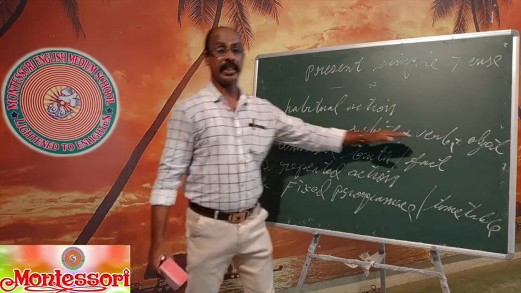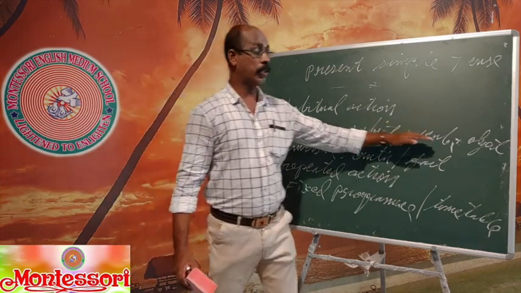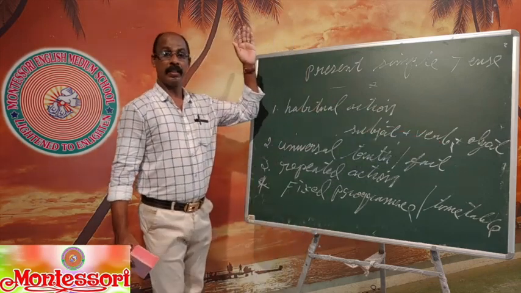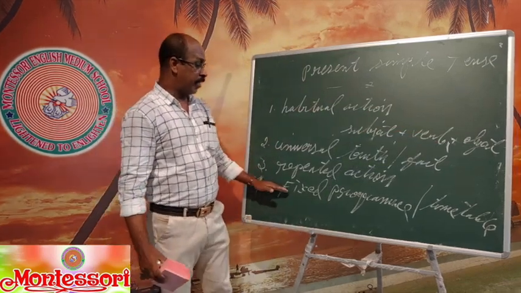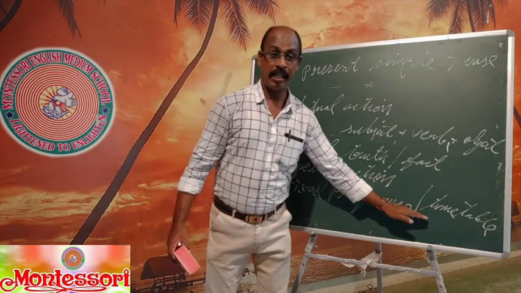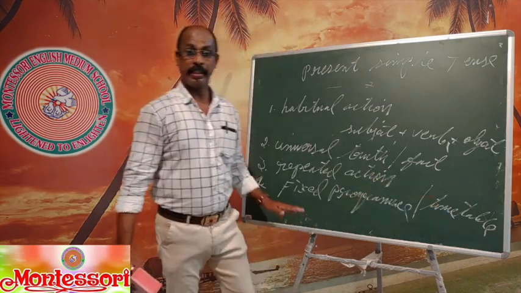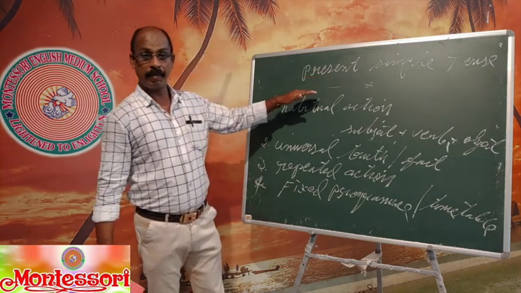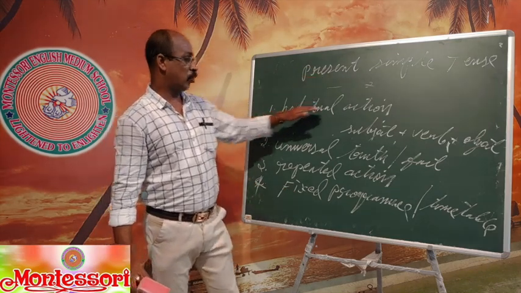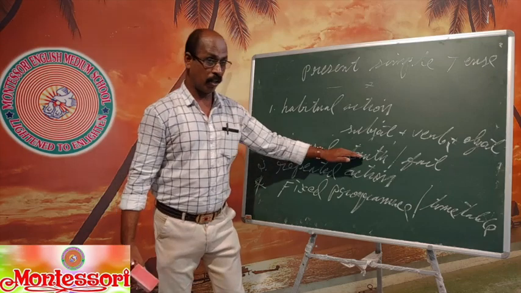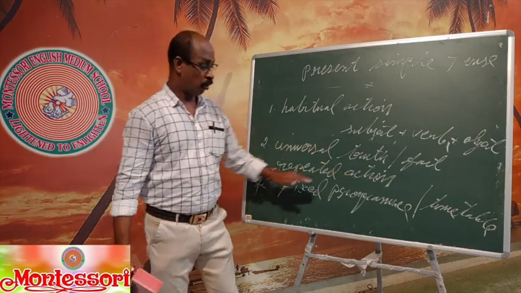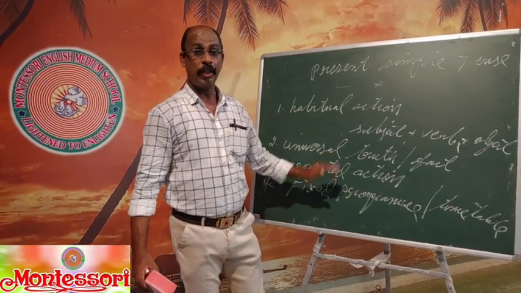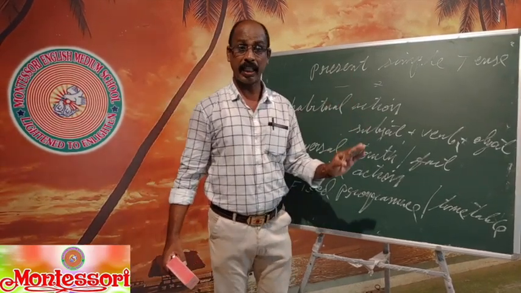We celebrate Christmas on the 25th of December. December is coming only. Our Chief Minister visits Tenali on the 15th of next month. So these are the four uses: habitual action, universal truth or fact, repeated action, and fixed program. Whenever you talk about all these four, you have to use simple present tense only.